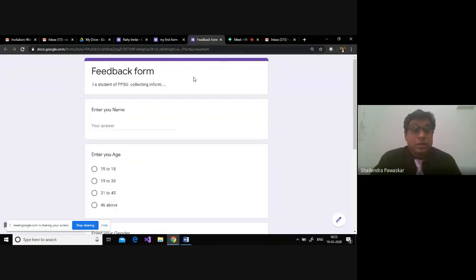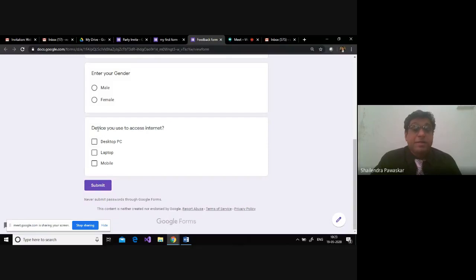Go to the preview. This is my device used to access internet. Here, rather than having one, I can use 3 different selections. You can see the earlier one allows only selecting one, while here I am allowing selection of more than one device. There are some questionnaires which will allow you to collect more than one option, like what are your hobbies. There could be not one hobby, there could be n number of hobbies of a person. So if I'm giving 10 options, a person could select some of them or more of them, whatever his choices are.